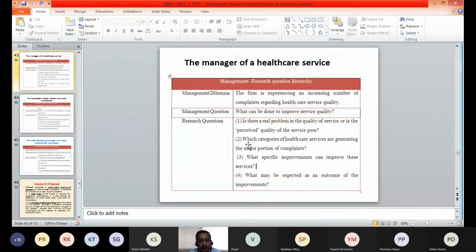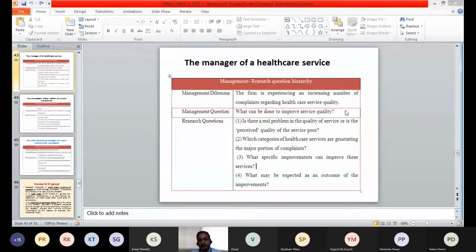The second research question which we have framed here is: which category of health services is generating the major portion of the complaints? Where does the actual problem lie? Which services are people facing problems with, or complaining about, among the healthcare services we are offering? That is the second important research question we want to address.